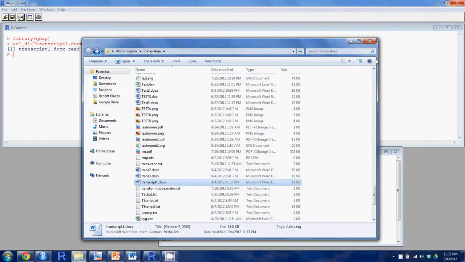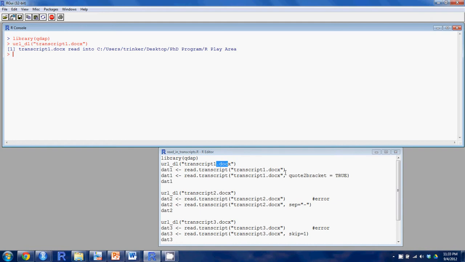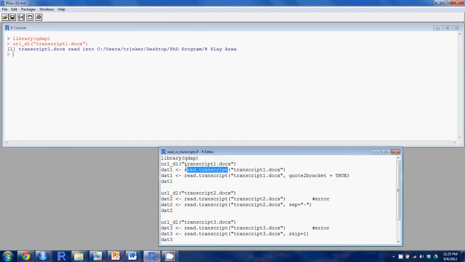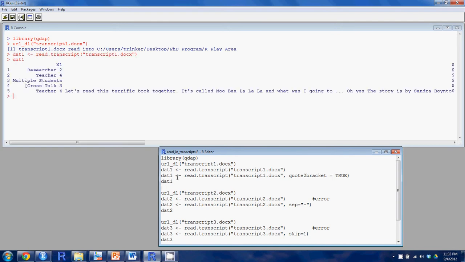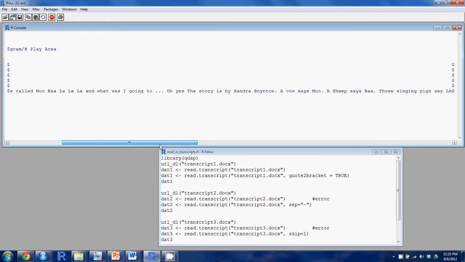Alright, let's get out of that and go back into R. Now this is where the research is concerned. That's the read transcript function. Now that you have your transcript in your working directory, at its basic, all you supply to read transcript is the name of the file you're reading in. Let's look at what that looks like. And here we have the person, and here we have the dialogue.